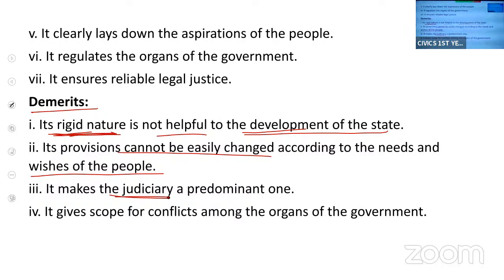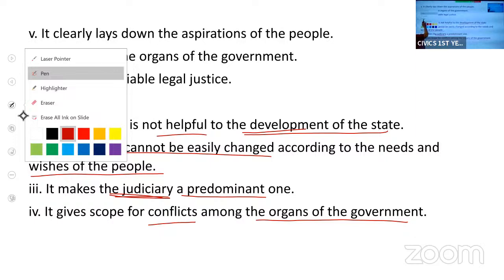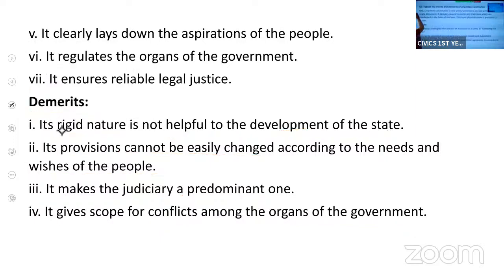It gives more powers to the judiciary, so the judiciary is predominant, and it gives scope for conflict among the organs of the government. There are chances that the legislature, executive, and judiciary may have disagreements. So this was your written constitution, merits and demerits.